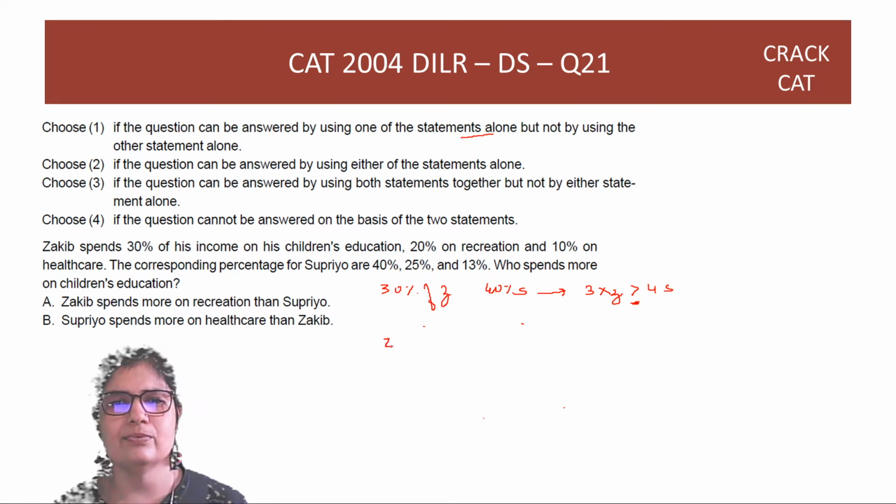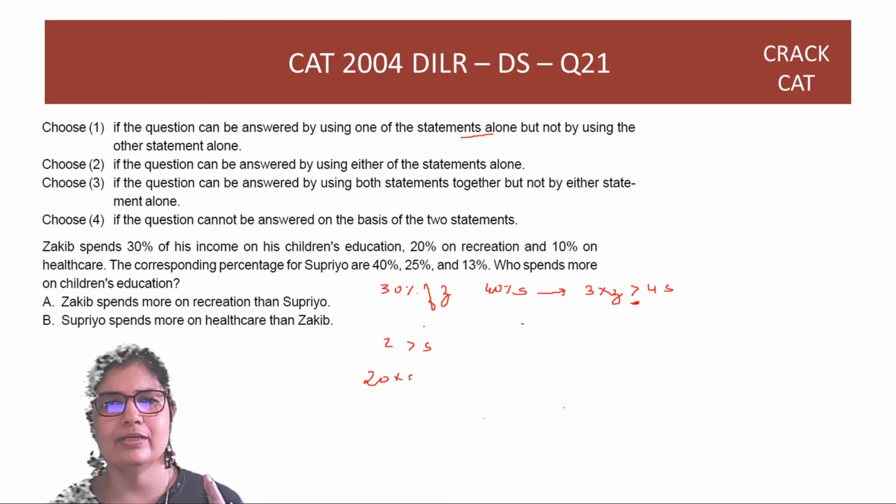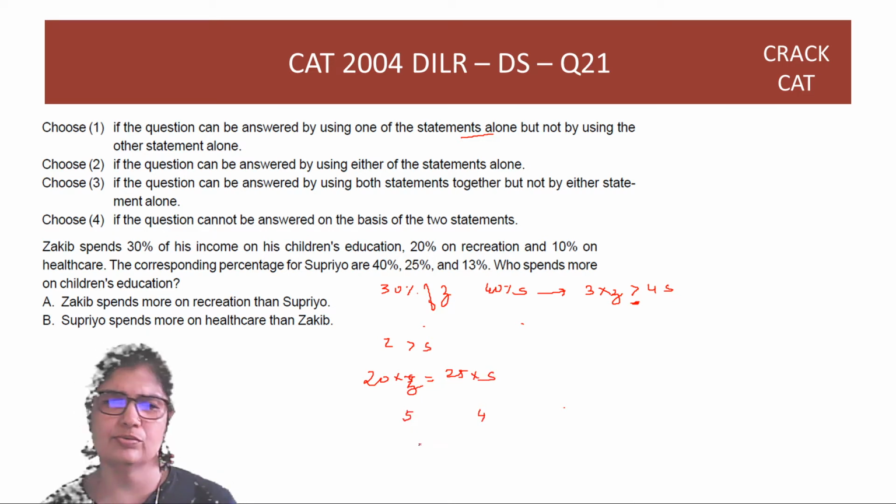So Zakib just spends a little bit more than Supriyo on recreation. So how much is Zakib making then? If 20 into something is just equal to 25 into something else, this is Zakib here, this is Supriyo here, that means this number is 5 and this number is 4. Even if this is 5.000 something, Zakib will become greater.